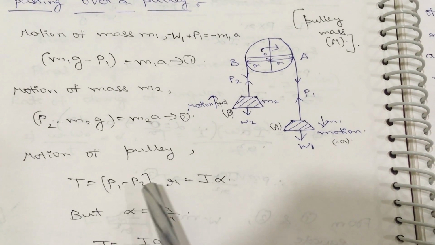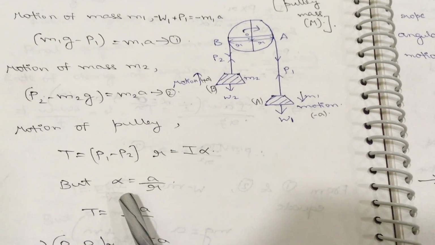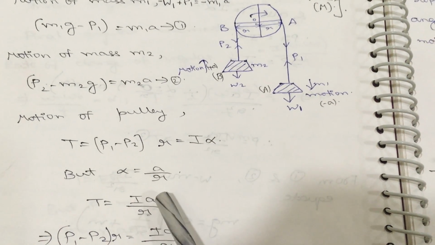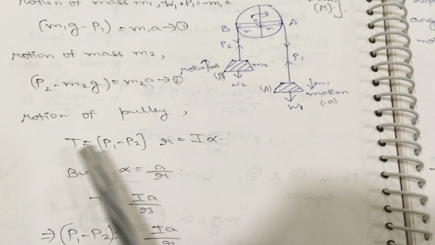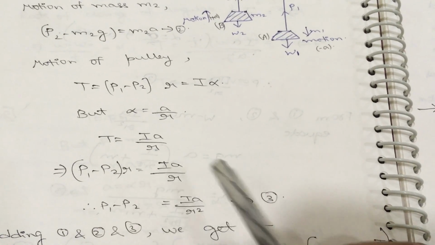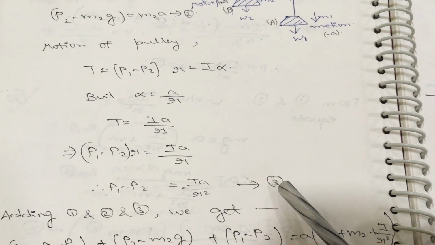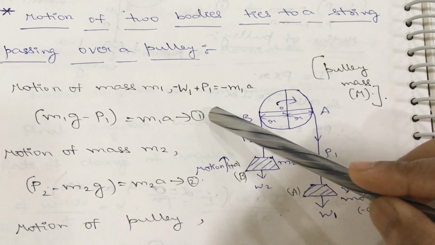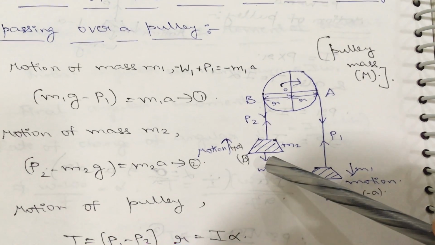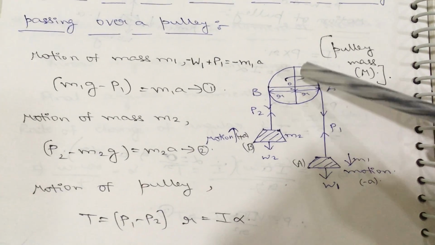So P1 minus P2 into R is equal to torque, and another formula for the torque is I alpha, and again alpha is equal to a by R. So substitute in the second formula, and we will get it in terms of Ia by R. This torque formula and that torque formula are both equal, so equate them and get one equation in terms of P1 minus P2. So this is the third equation. The first equation you are getting from the first body, the second equation from the second body, and the third equation, P1 minus P2, you are getting from the motion of the pulley.